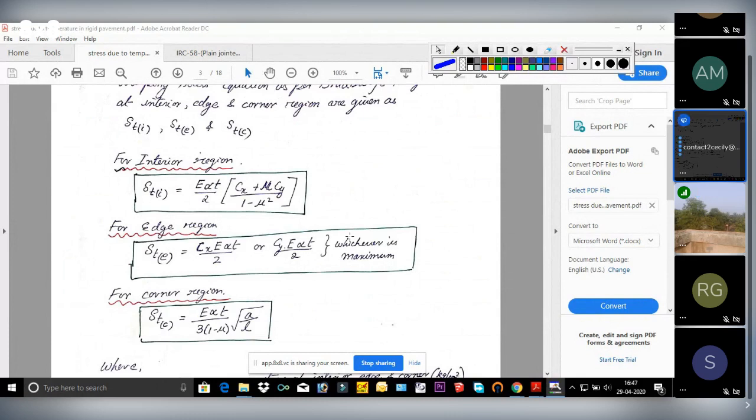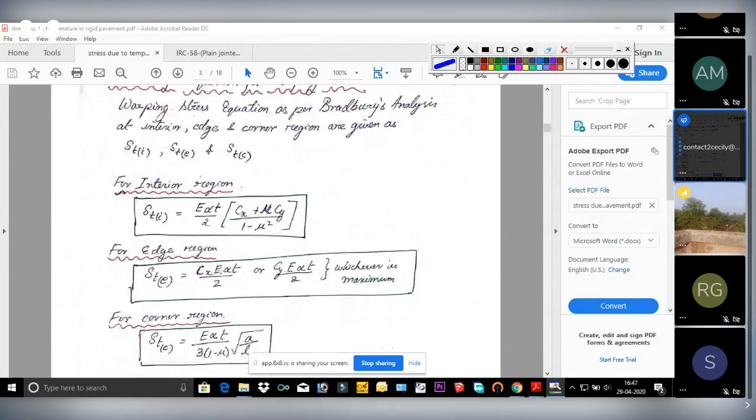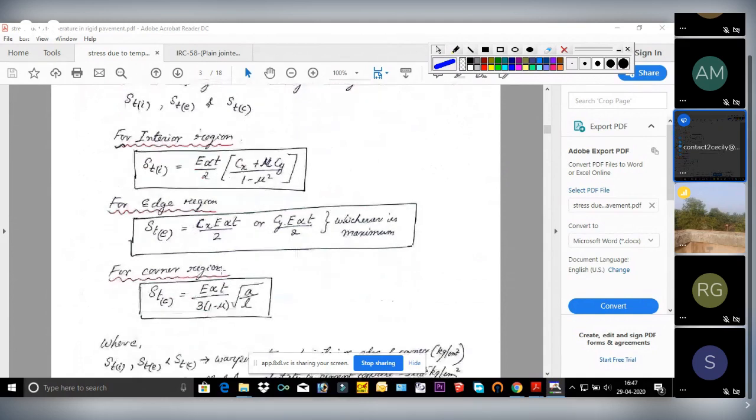Stress due to loading was calculated using Westergaard equation. Here, using Bradbury's coefficient, we can calculate these warping stresses. Here also, at the interior region, at the edge region, and at the corner region. Three regions are there for this warping stress, and three formulas are there. Now see, for interior region it is given like this.